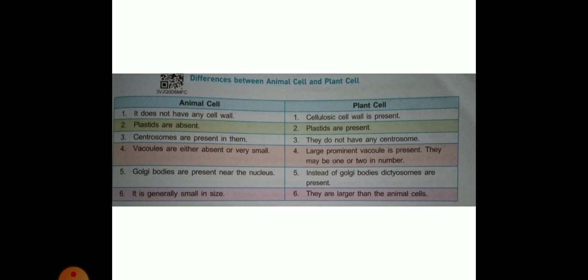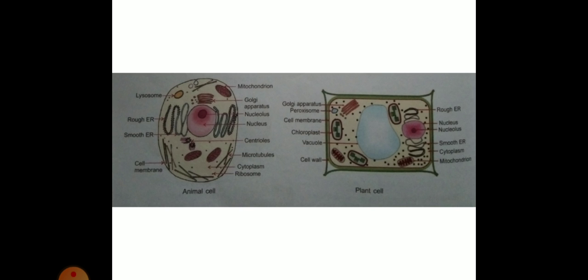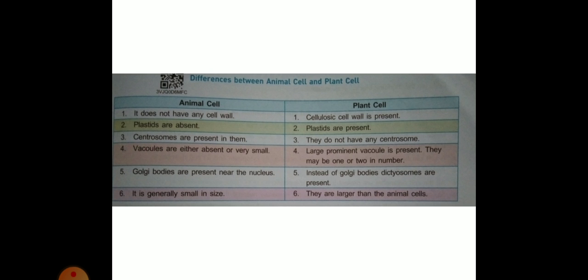In plant cells, a cellulosic cell wall is present. Plastids are present in plant cells. Plastids are color pigments present in plant cells. And next point, they do not have any centrosome, and a large prominent vacuole is present. They may be one or two in number. Look at this picture of a plant cell, and the large structure is a vacuole. So a large vacuole is present in plant cells. Instead of Golgi bodies, dictyosomes are present and they are larger than in the animal cell.